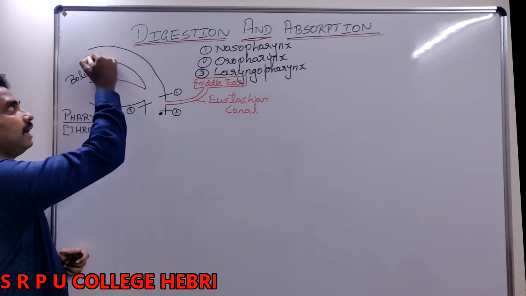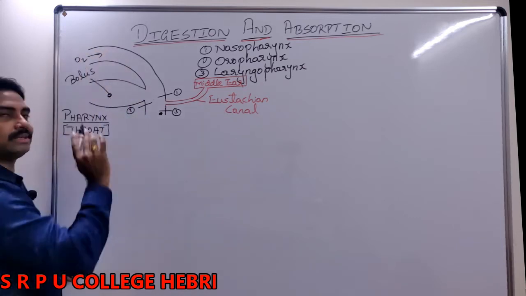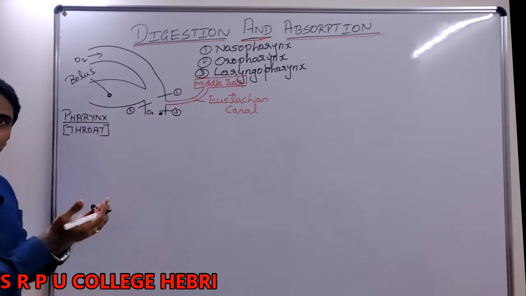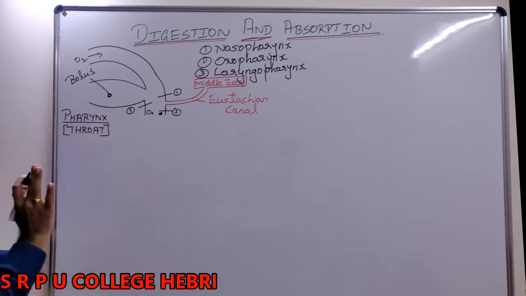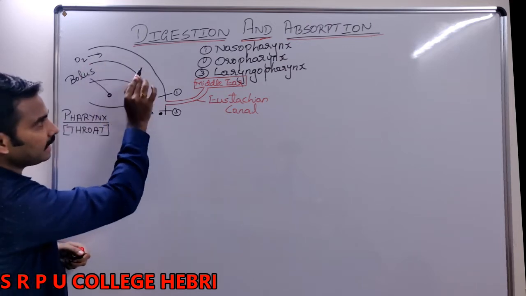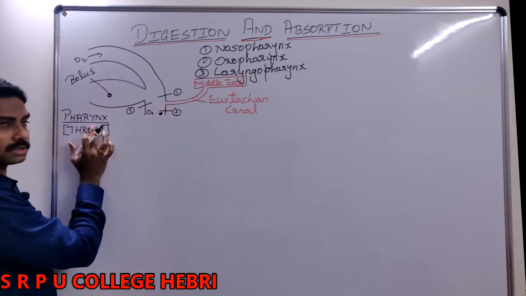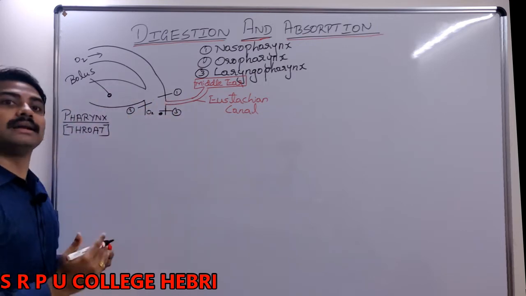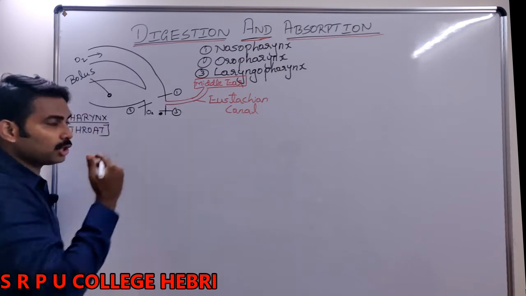Meanwhile the inhaled air, I will just say oxygen, okay, we are not just inhaling oxygen, we are inhaling a mixture of gas, but anyhow the inhaled air also comes to the pharynx. The consumed food also comes to your pharynx. Now the question, where should they go?